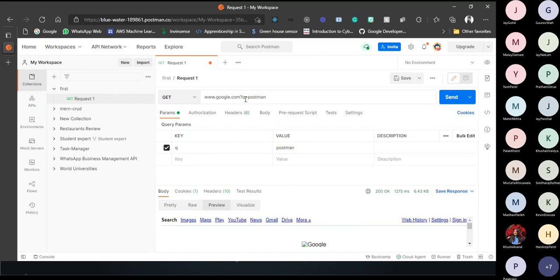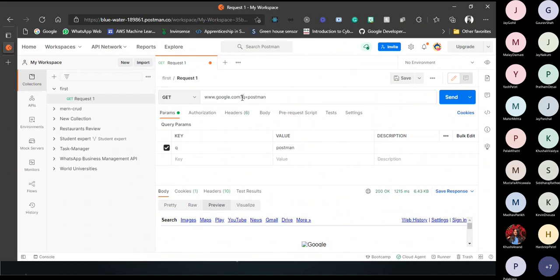Okay, so basically I am telling Google that I want to search Postman into Google. The meaning of this query is just like that. So query parameter is nothing but you want to get filtered data. How do you want to get filtered data? That key value pair you have to pass in a query.